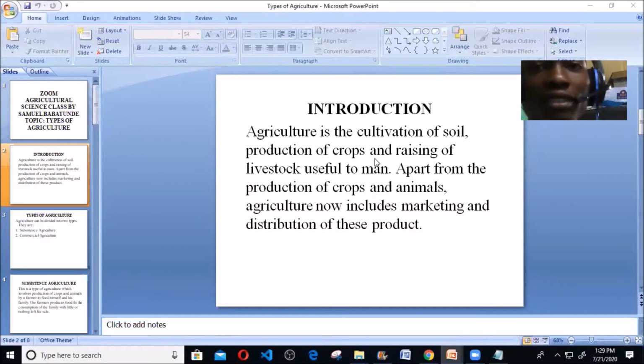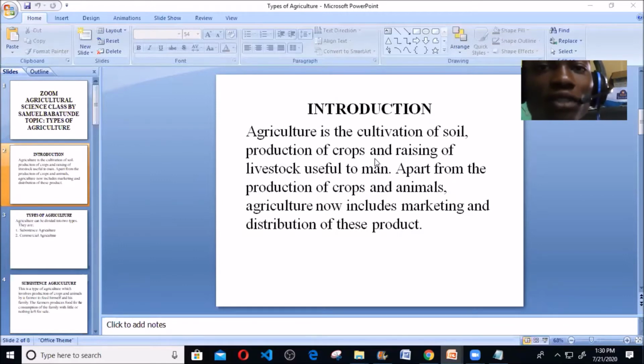Agriculture is the cultivation of soil. Definitely, before you can plant anything, you need to cultivate the soil. This cultivation of soil simply means the clearing of the bushes and the preparation of the soil for planting, like making of ridges. If it's to plow, you plow the soil, and if it's heaps you want to make, you make your heaps. It also deals with the production of crops, planting the crops, and raising of livestock useful for man. Examples of livestock I gave you were cattle, your cow, goats, pigs, horses, donkeys. All these are livestock useful to man.